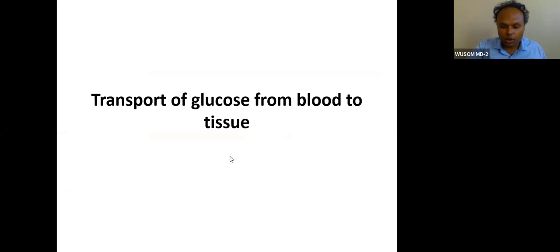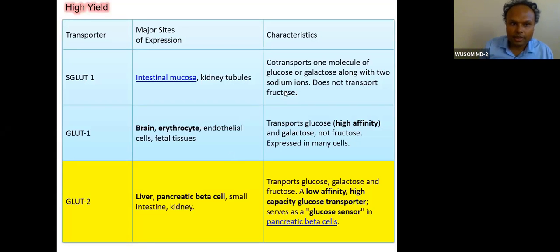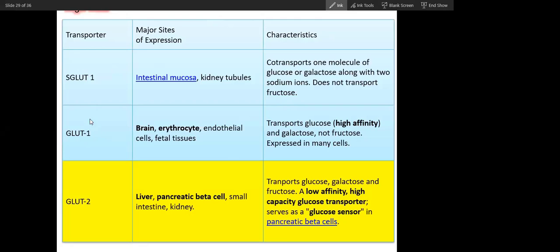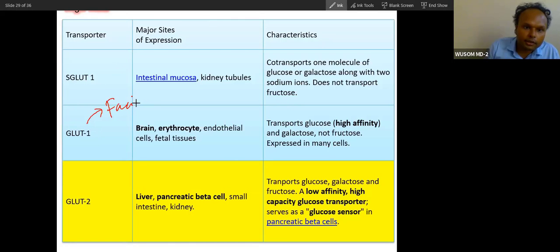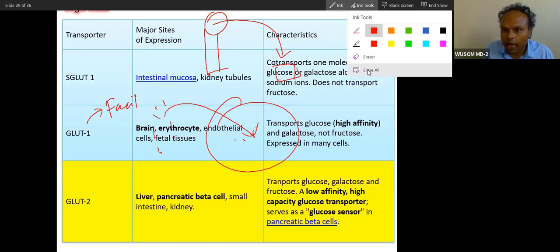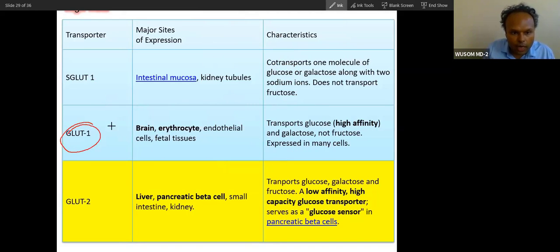So anyway, GLUT is a passive transporter. Which type of passive? Facilitated diffusion. Yes, this is facilitated diffusion. Facilitated means high concentration to low concentration. Glucose will move from high concentration to low concentration. If the cell has very low concentration and blood has high concentration, then it will move into the cell. So GLUTs are facilitated diffusion. GLUT2 is present in liver and beta cells of pancreas.